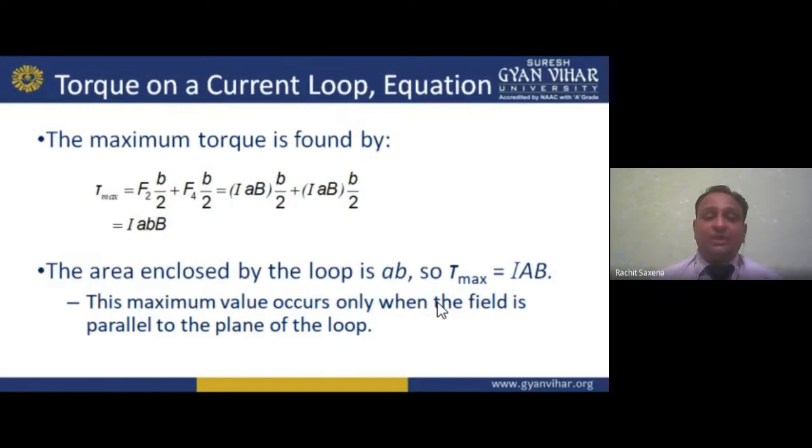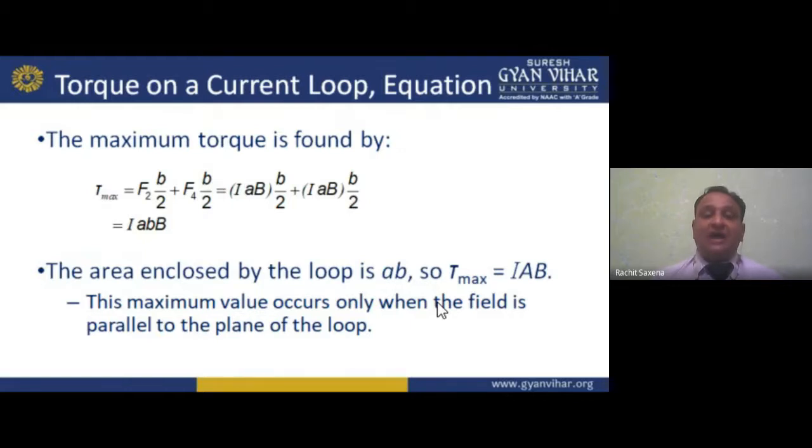But F2 is basically outward and F4 is basically inward. So instead of this, what can I write here, my dear student? We already know force is I into A into B. But now here we have B by 2 again.